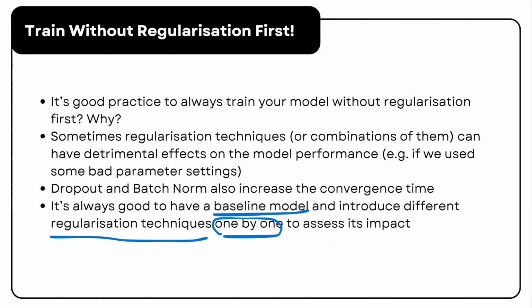Additionally, starting with dropout and batch norm can increase convergence time, slowing down your training and experimentation process. That is why it is generally not ideal to include them from the very beginning.